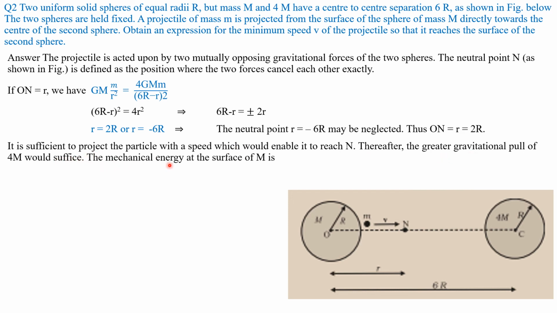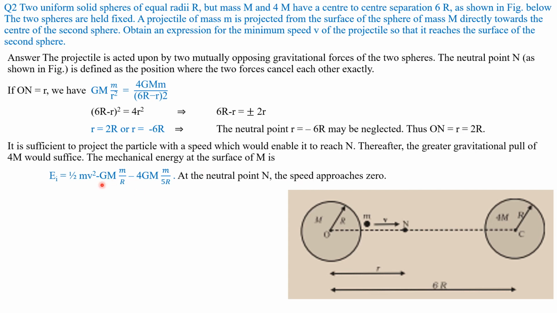The mechanical energy at the surface of mass capital M is given by Ei = ½mv² − GMm/R − 4GMm/5R. At the neutral point N, the speed approaches 0.